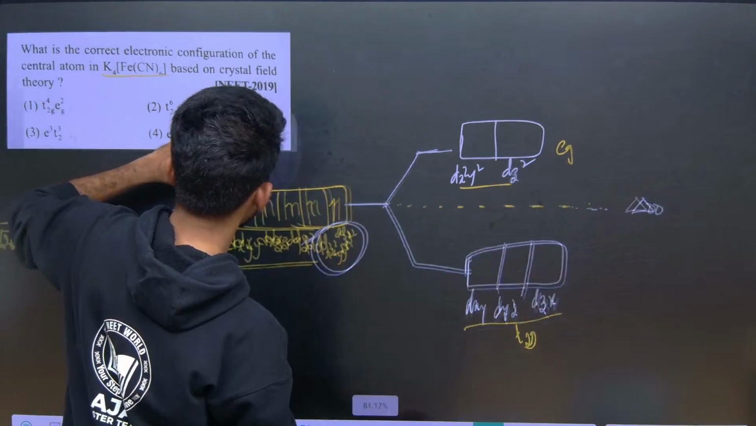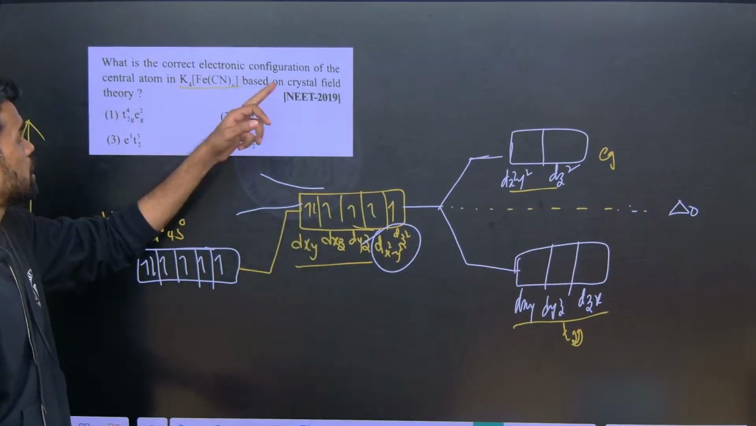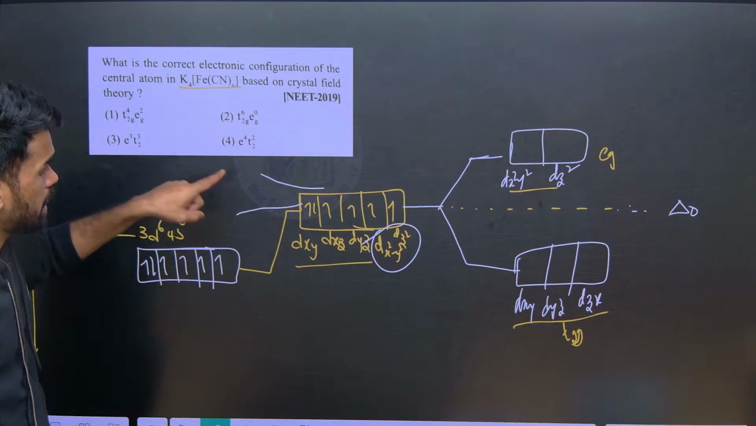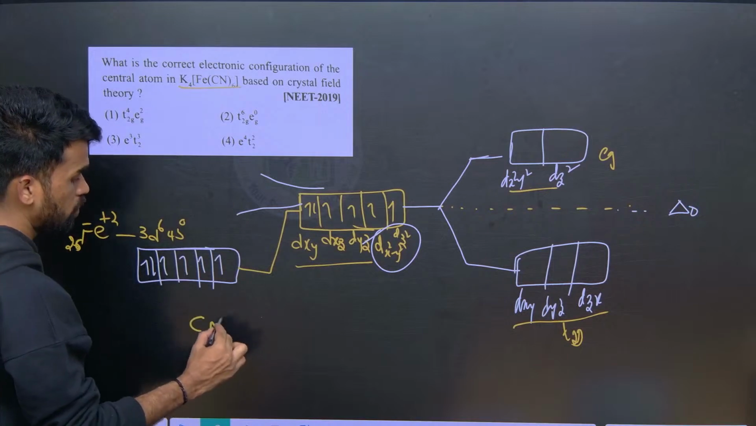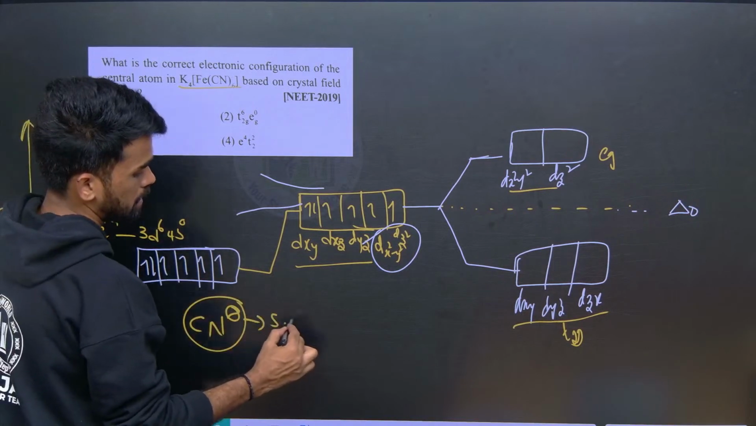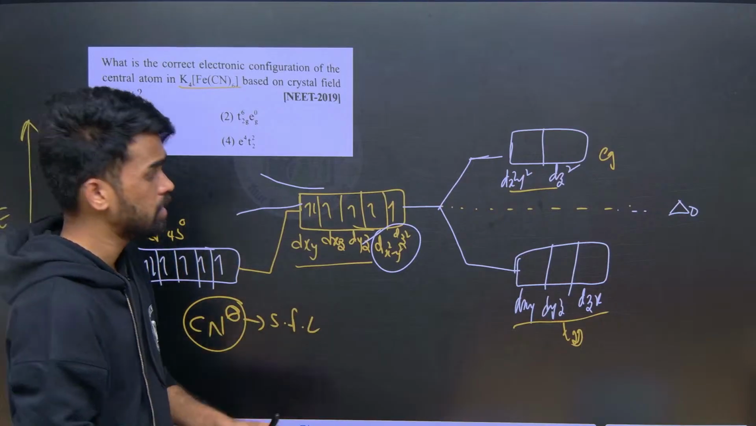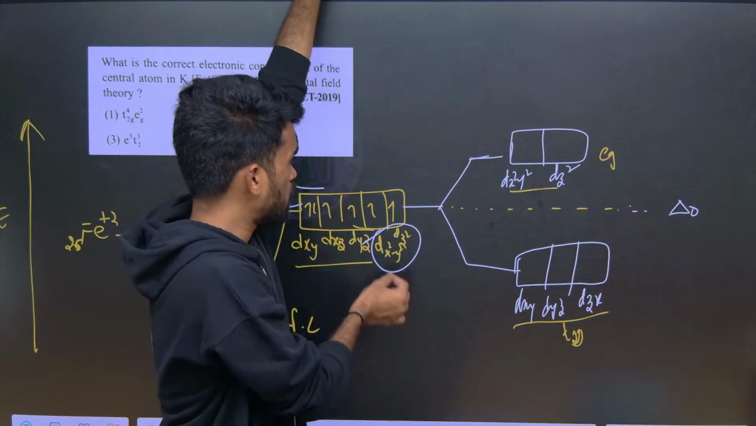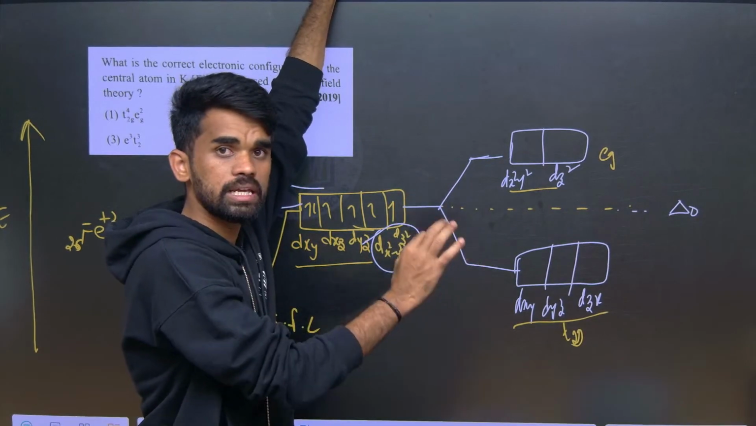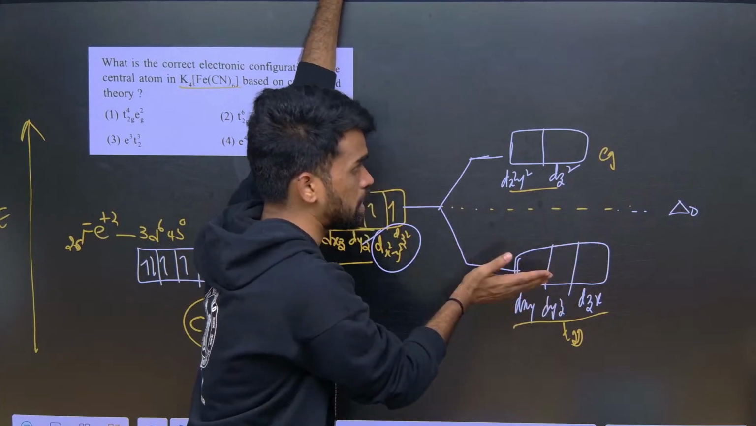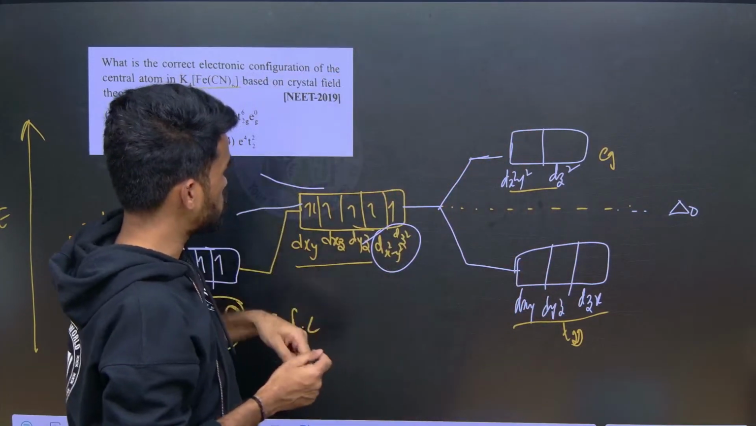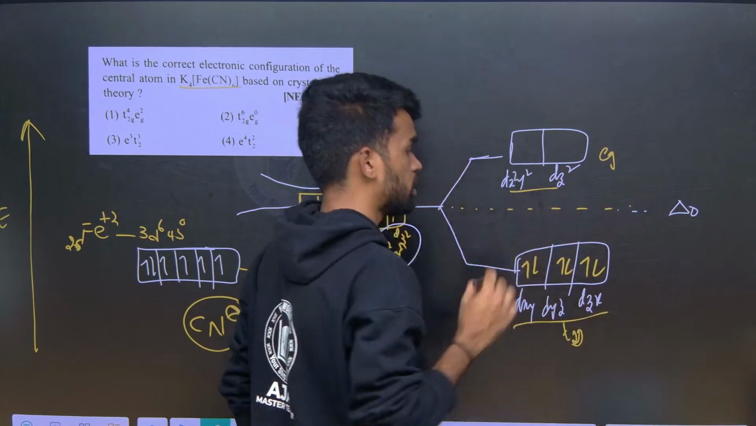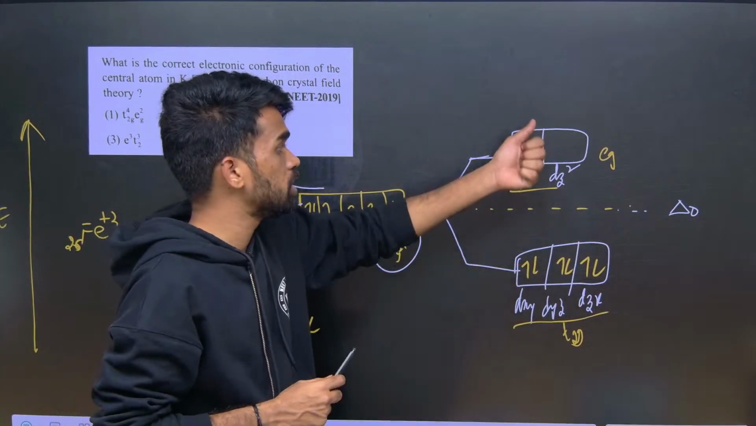Now one more thing we need to know. They are asking for the correct electronic configuration of the central atom. So how can we write it? Is the cyanide ion a weak field ligand or a strong field ligand? We know cyanide ion is a very strong field ligand. Whenever we have a strong field ligand, the splitting of these orbitals takes place to a greater extent. Therefore electrons will be filled in the lower energy orbitals first, all of them, and only after filling these does it go to the higher energy. Therefore 6 electrons are filled down first. If a 7th is present, only then does it go to the higher energy.